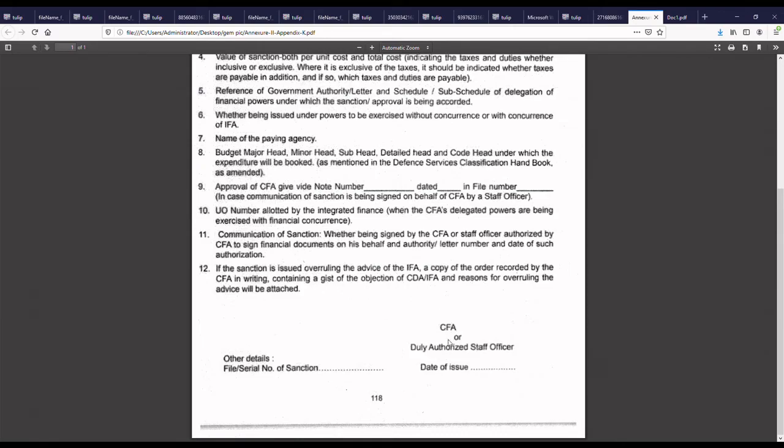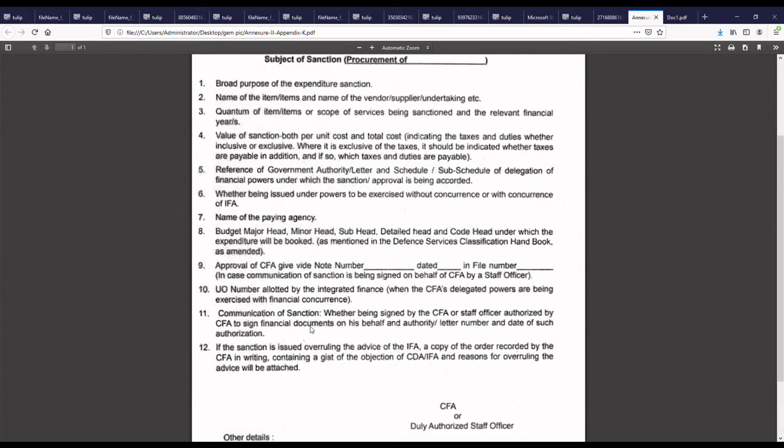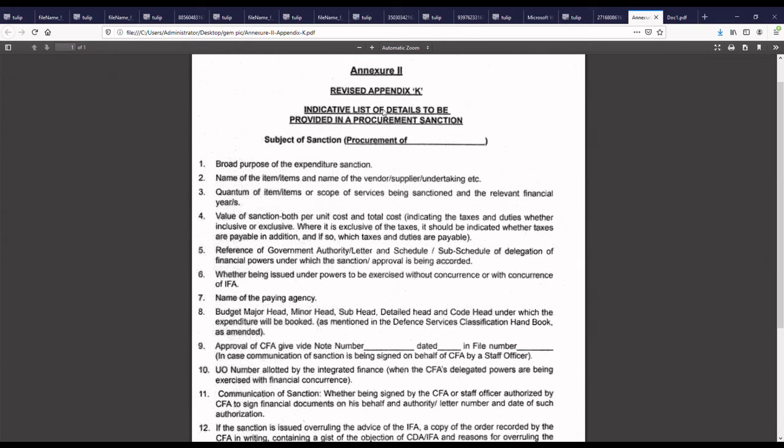And here the ink signed signature of the CFA or his duly authorized representative along with the date and file number detail. So this is how appendix K should be filled and uploaded as a PDF format as a financial advice file on GEM portal.